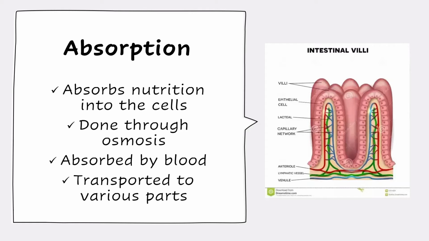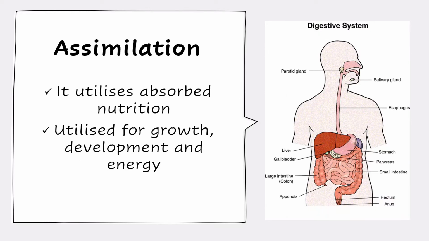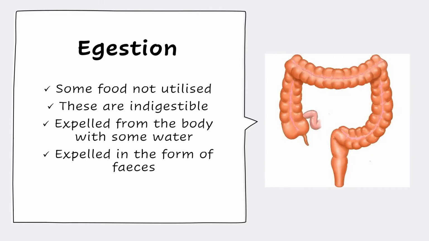Absorption. The digested food is broken down. The simpler compounds are then absorbed by the blood and transported to various parts of the body to obtain the nutrients required. Assimilation. It is the process of utilizing absorbed nutrients for energy, growth, and development. Egestion. During digestion, some food that is not digested is expelled from the body with some water in the form of feces through the process of egestion.